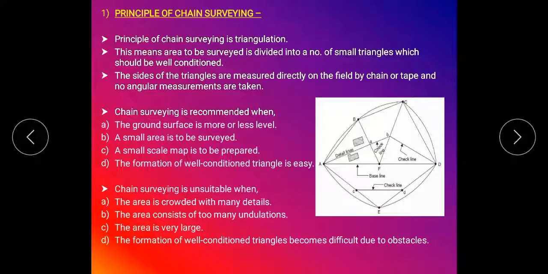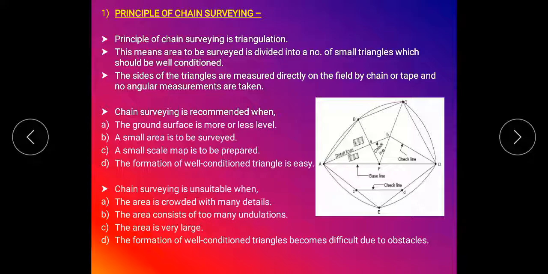Then the line connecting capital A to small a also divides a triangle into two triangles. As per our knowledge and our wish, we divide the area into the number of triangles. So this is the principle of chain surveying, the triangulation.